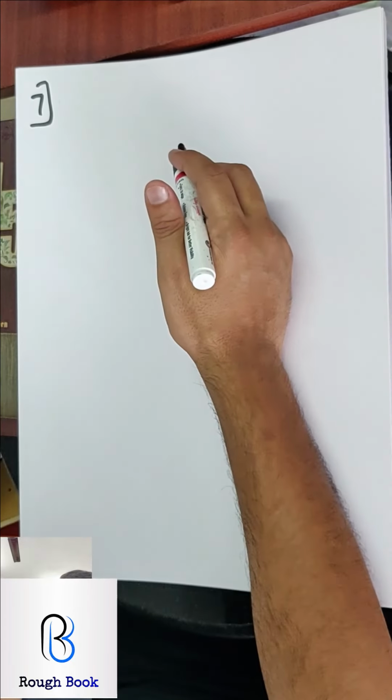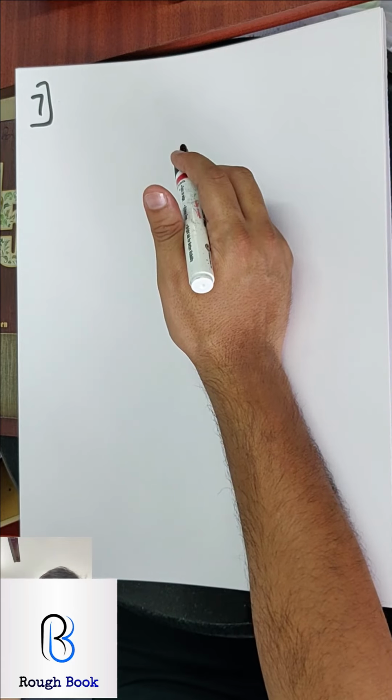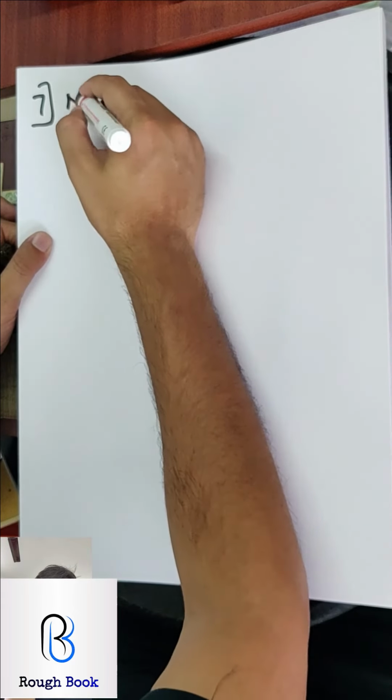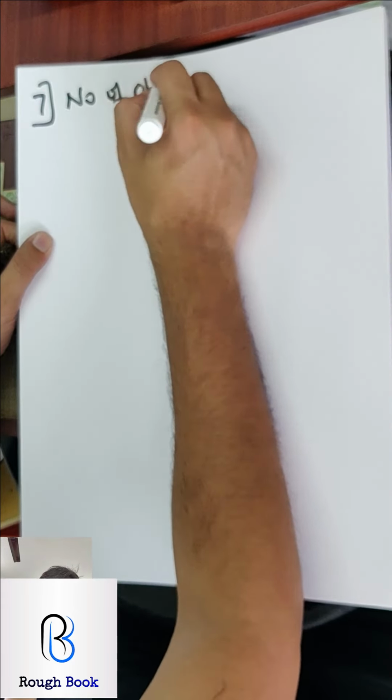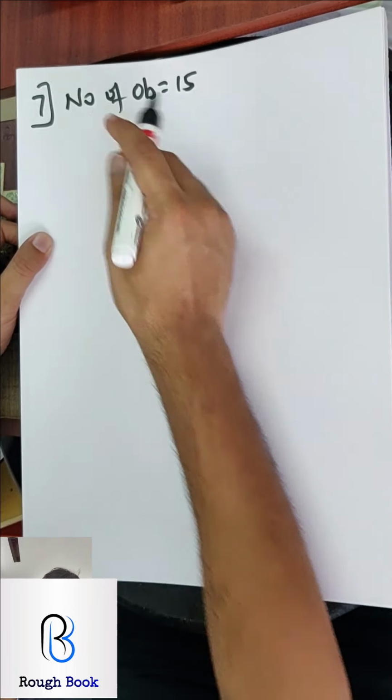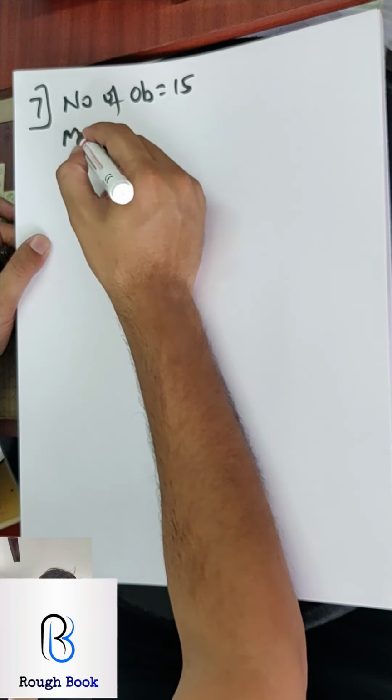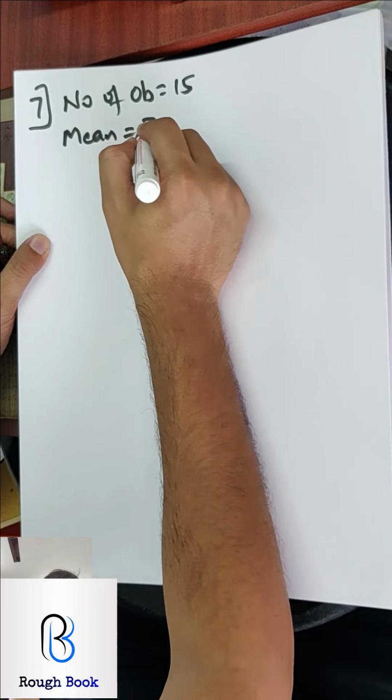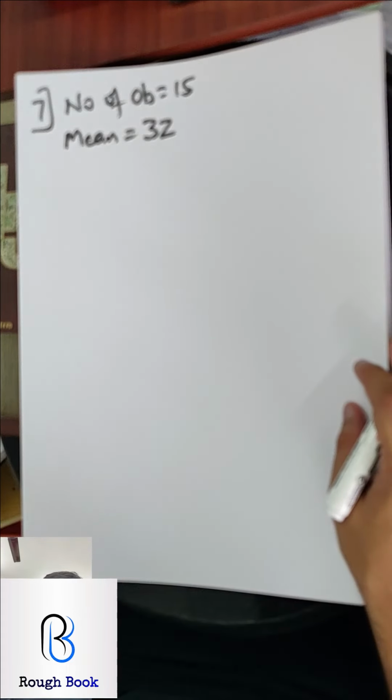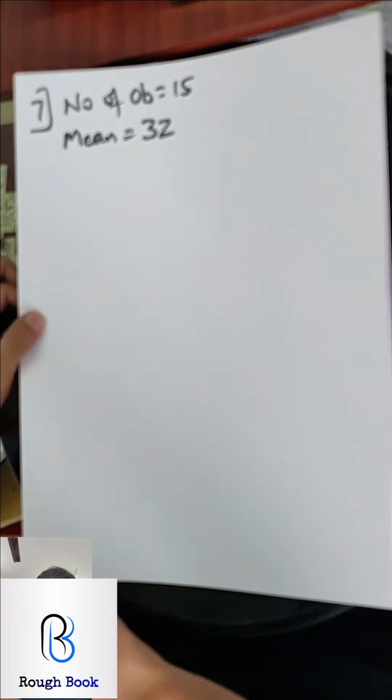Come on, let's try it, guys. The mean of 15 observations is 32. So number of observations are 15 and the mean is 32. Alright, so you already have the mean with you. They're saying find the resulting mean if each observation is increased by 3.